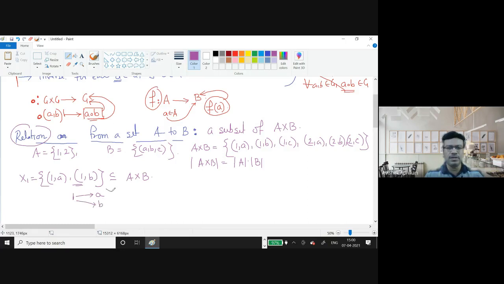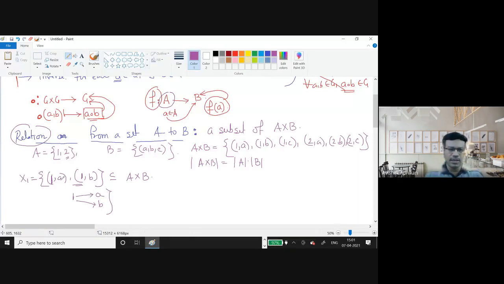So that is a relation. But note that this relation will certainly not be a function, because a function is again a relation, but this relation has to be defined on every element of the set on the left side. Here the relation is defined only on 1, not on 2. As a result, it can never be a function.